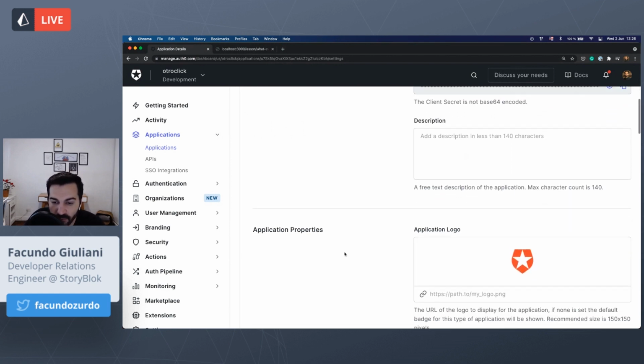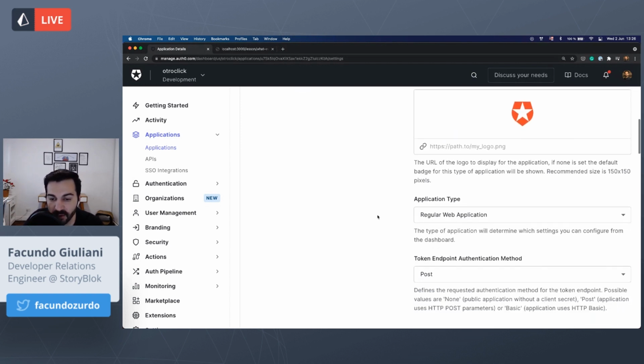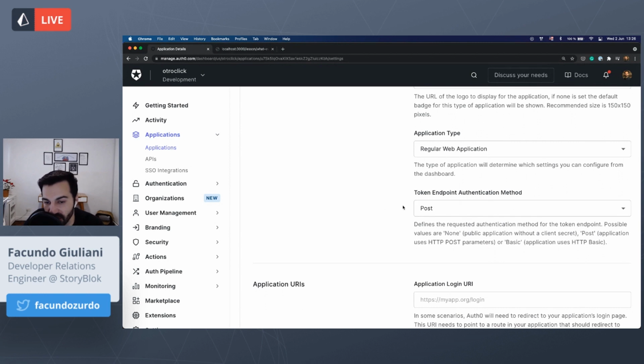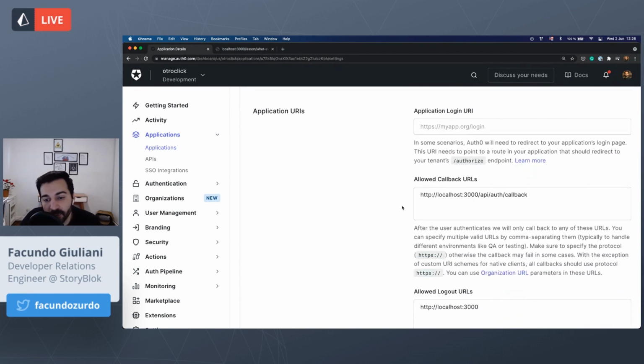Then if we go here, we can see that we can configure a lot of things like the application logo. I used the Auth0 one, but we can change it. The application type that we are creating is a regular web application, and the authentication method that you want to use, etc. But one important thing that we have to configure are the callback URLs for a web application.